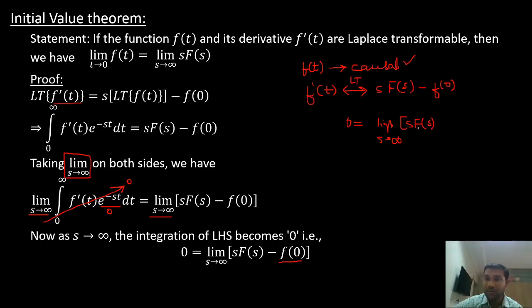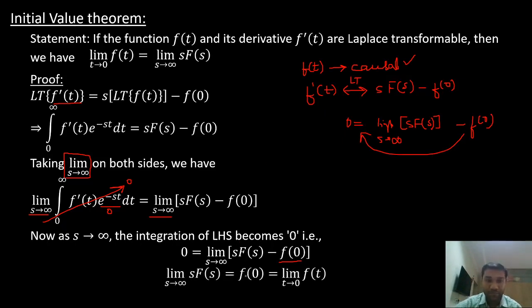this is one term, minus f of 0. This f of 0 I can take to the left hand side, right? So I'll have f of 0 on my left hand side. So what I'm going to write: limit s tends to infinity s into F of s is now equal to f of 0. My f of 0 I am writing as limit t tends to 0 f of t, right? This is my initial value theorem.